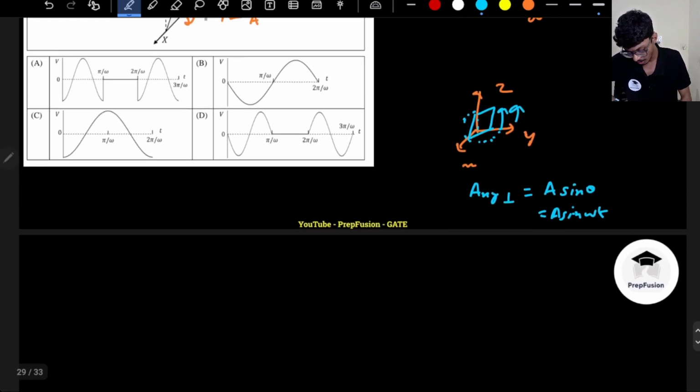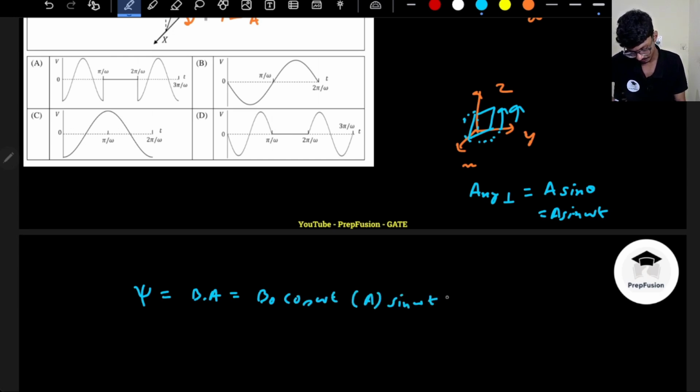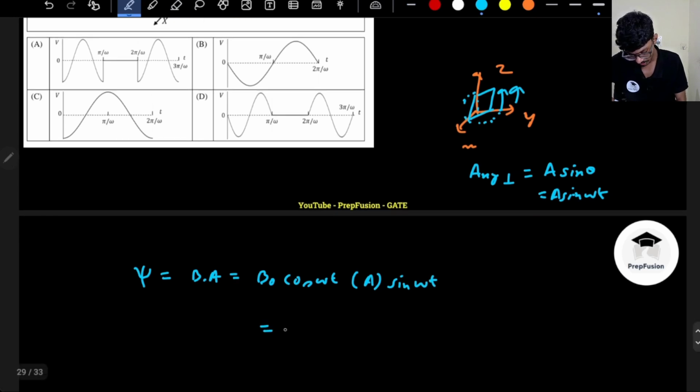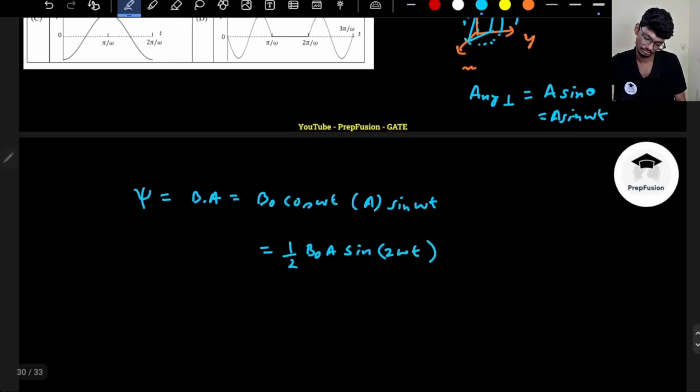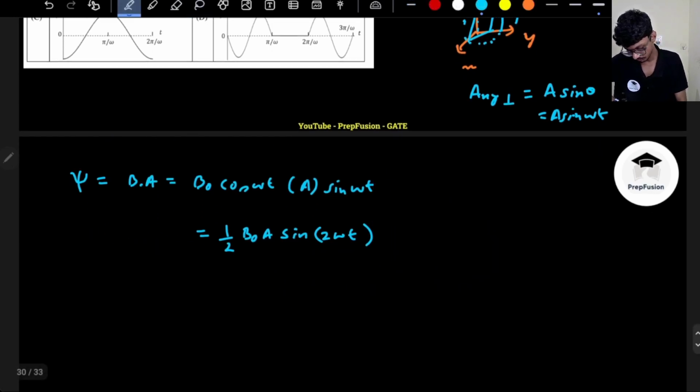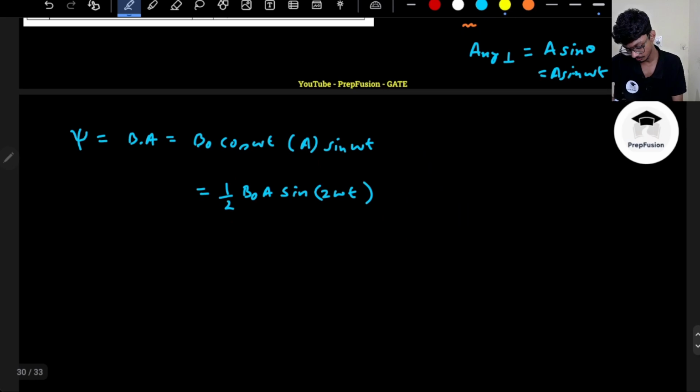Now I have to find out how much flux is getting linked. I know the basic thing that flux linkage is equal to flux density into area, and both are functions of time this time. Very interesting. So this is B naught cos omega t into A sine omega t. If I multiply and divide by 2, this will be B naught A by 2 into sine of 2 omega t. So this is my flux.